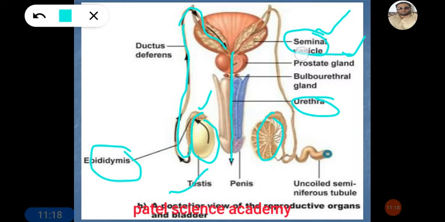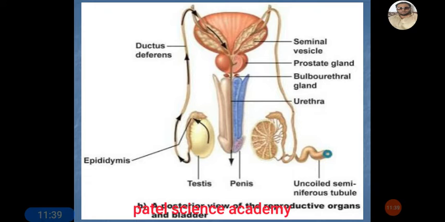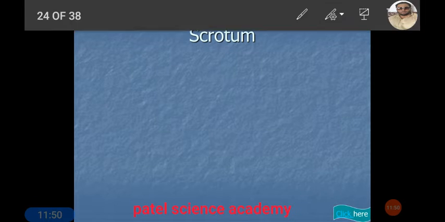Then the prostate gland is also joined to this urethra. You can see here it is present beneath this urinary bladder, and it also secretes its liquids into this urethra. This region of the urethra has erectile tissue that is called penis. And this is the diagrammatic explanation of the male reproductive system. Dear students, now we'll see one by one the details of all these structures. First we'll see about the scrotum.